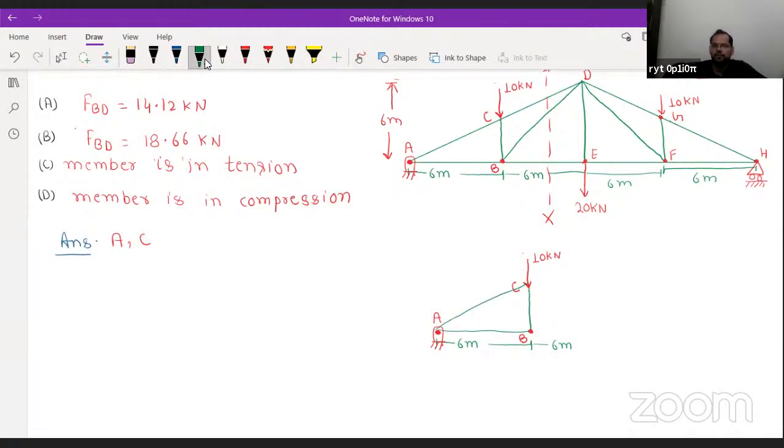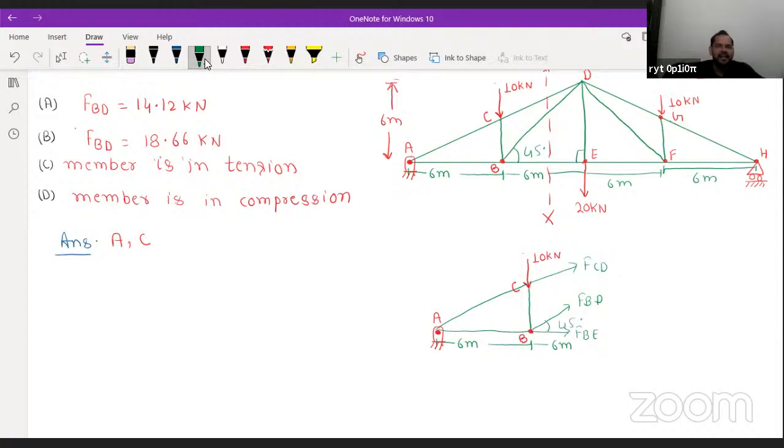In the same line you are going to see the FCD, and here you are going to see FBD. You know very well, because this is 6 meter and this is 6 meter, this will be 45 degree only, because this is 90 and these two sides are equal, so this will be 45 here. And what about this? This will be FB.